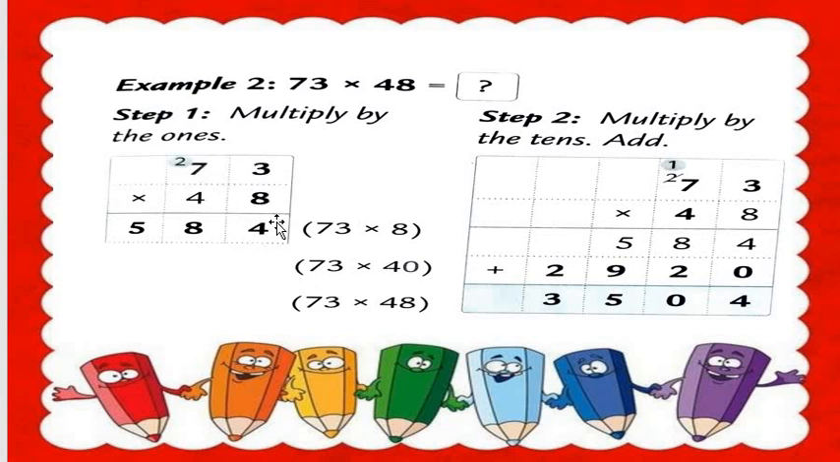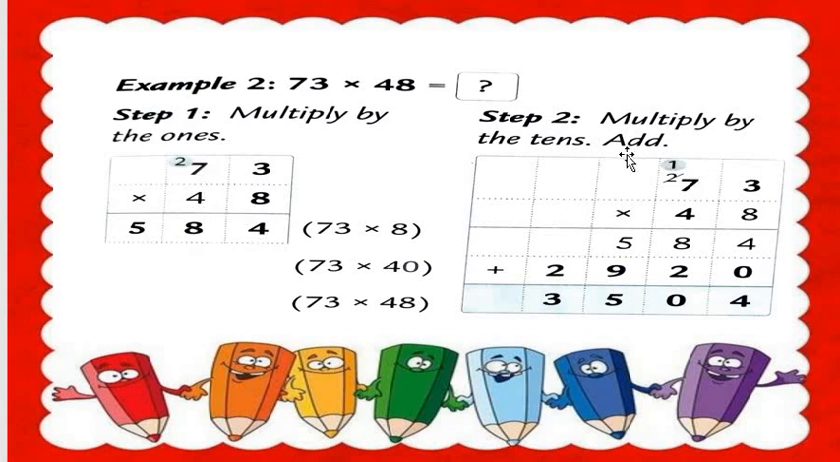8 3s are 24. 4 here and 2 as a carry. Then 8 7s are how many, all students? 8 7s are 56. 56 plus 2 is 58. Understood? So we write here the 58. 73 multiplied by 8 is equal to 584.